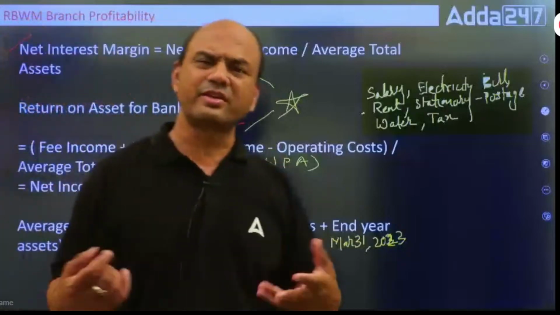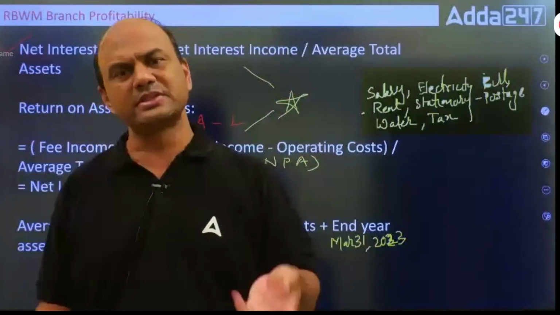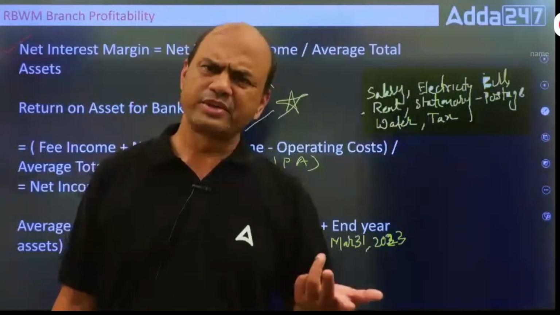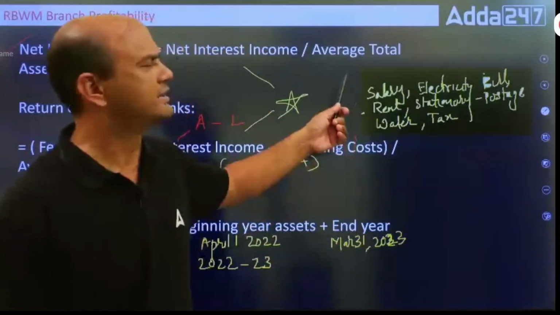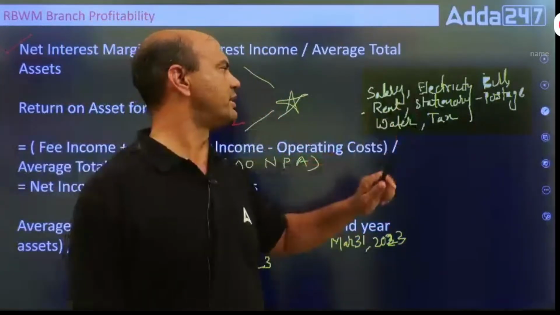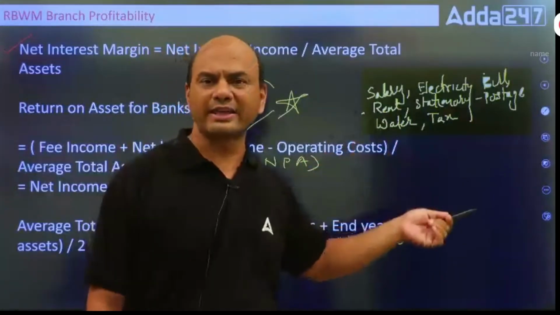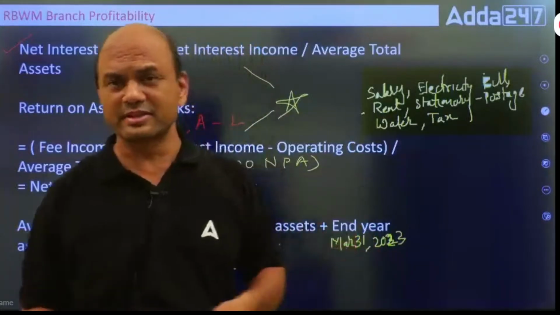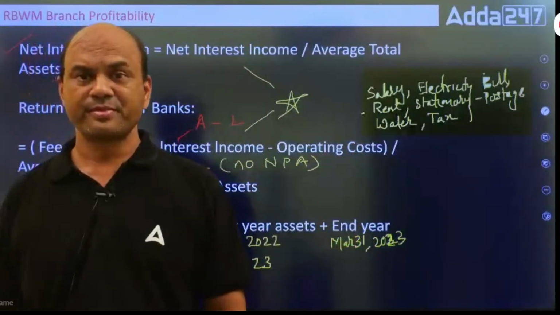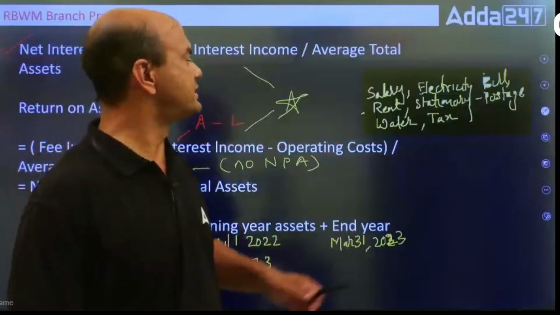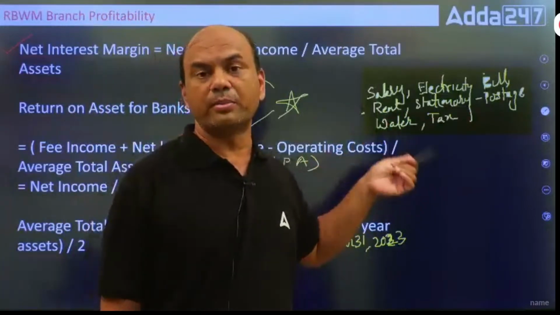Operating cost is what is required on a daily basis to run the business. I have given it over here: salary, electricity bill, rent, stationery, postage, water, tax, all these, plus many others. There can be thousands. So this is known as your operating expense.